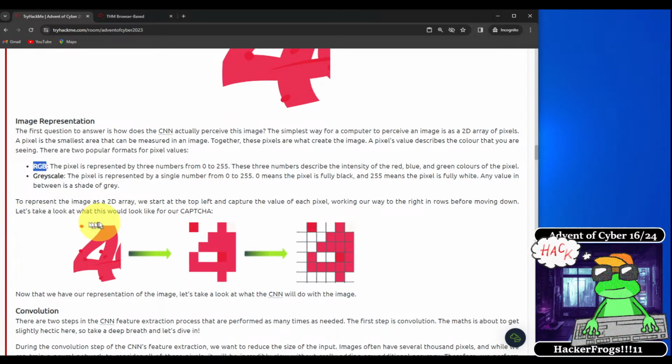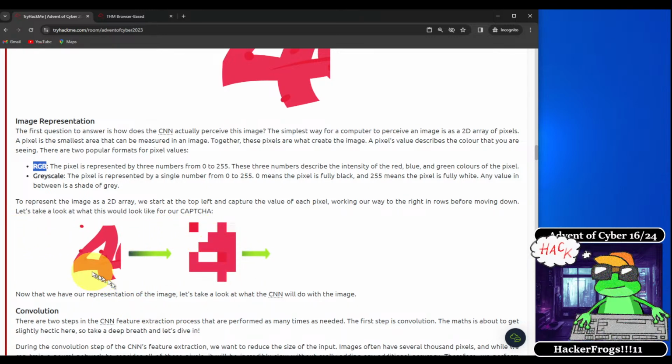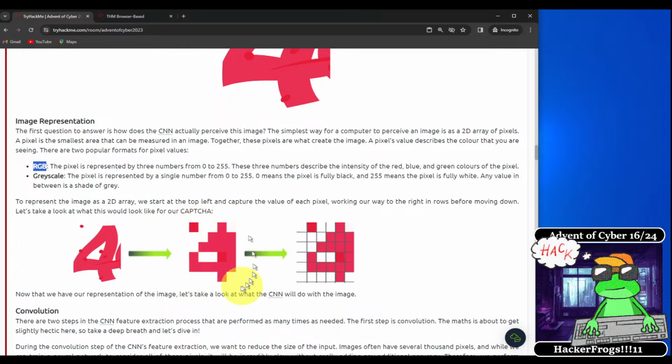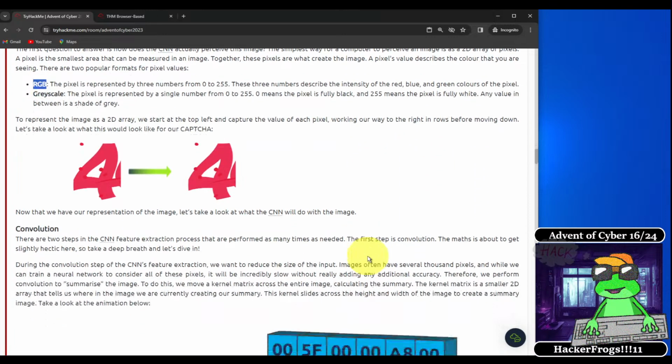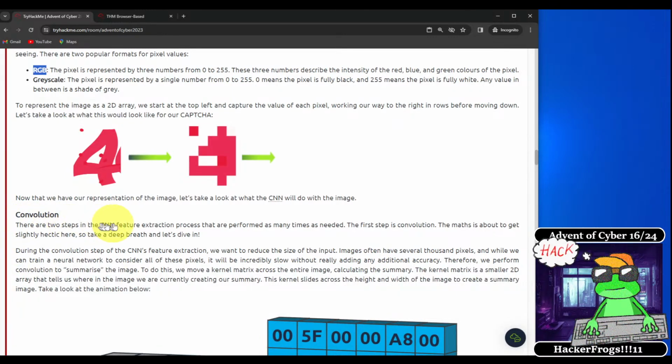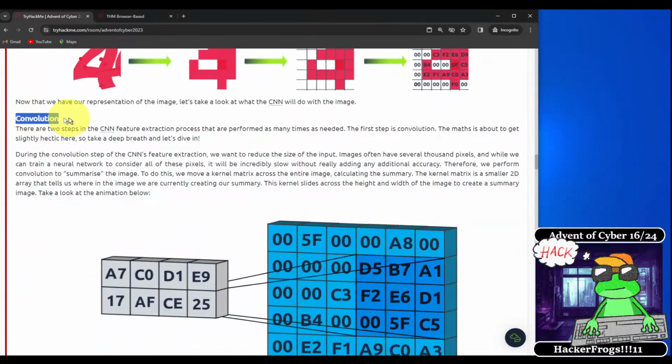To represent the image as a 2D array, we start at the top left and capture the value of each pixel, working our way to the right in rows before moving down. Let's take a look at what this would look like for our CAPTCHA. So we see here that the image is being increasingly pixelized so that we're able to map out the color of each one of these pixels. Now that we have our representation of the image, let's take a look at what the CNN will do with the image. All right, so this step is called convolution.